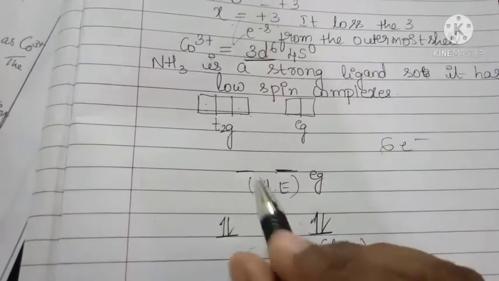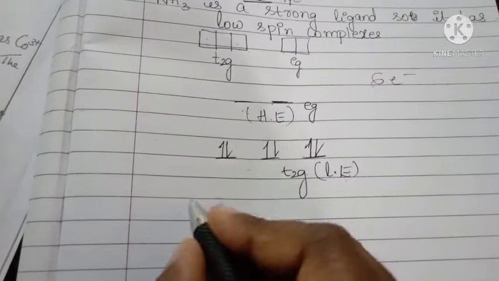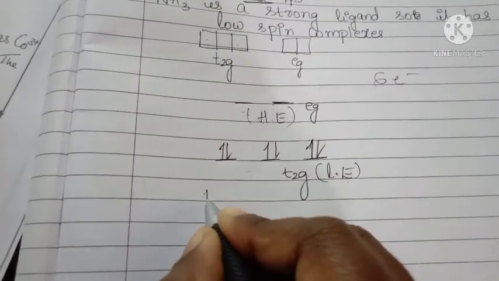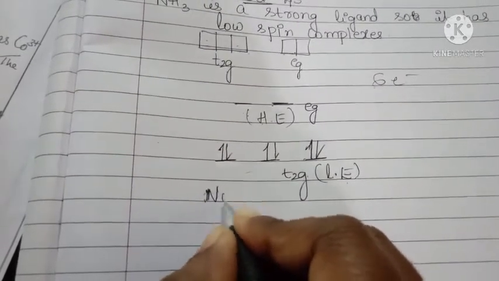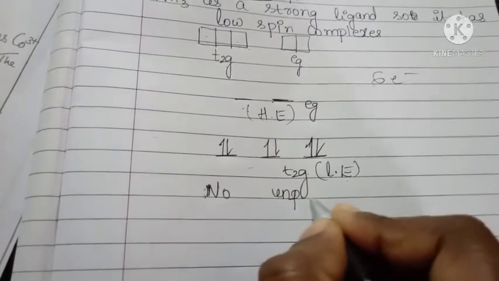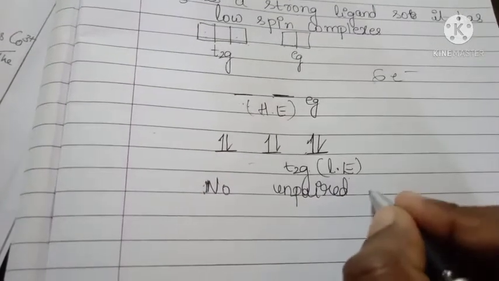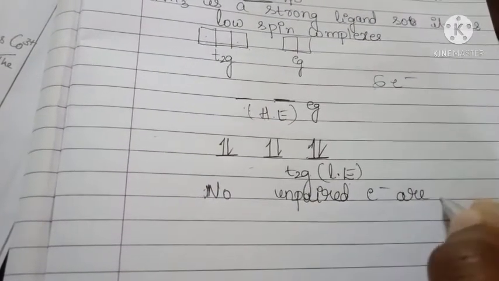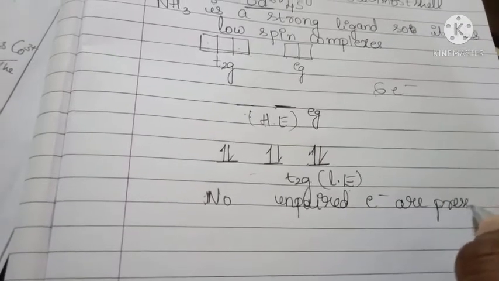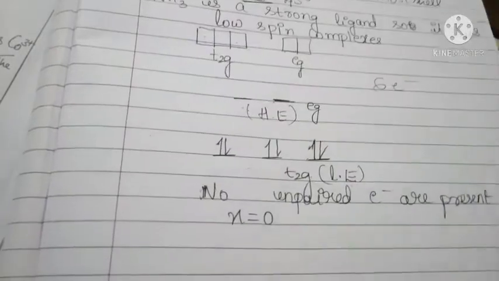There are no remaining electrons to enter into the Eg level. So here no unpaired electrons are present, so n is equal to 0.